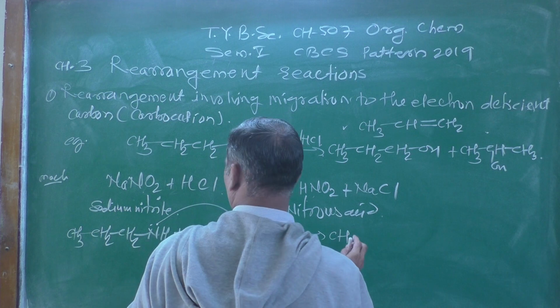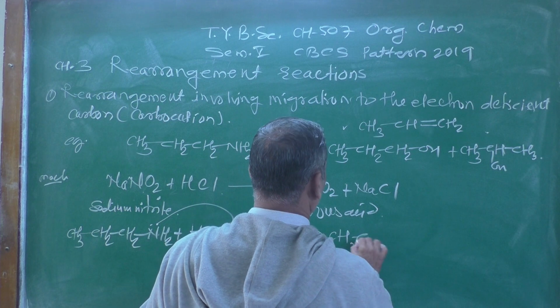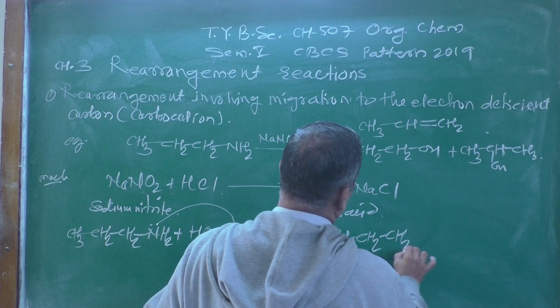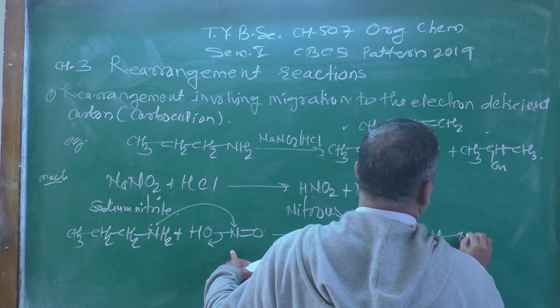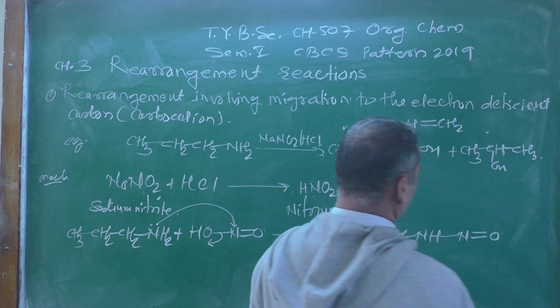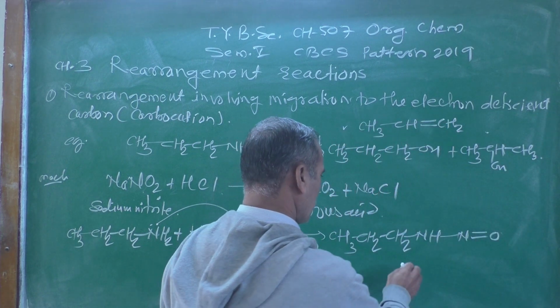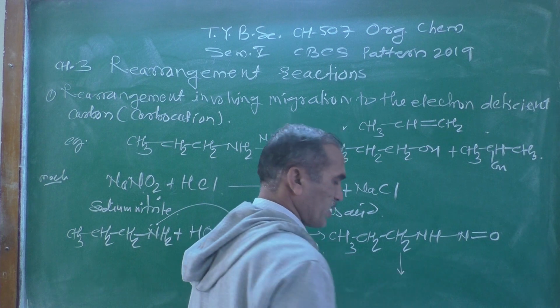The resultant compound we get is CH3, CH2, CH2, NH, then N double bond O. This is an intermediate form.